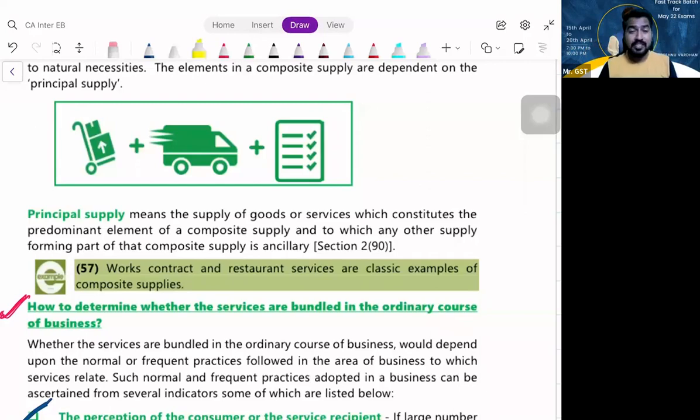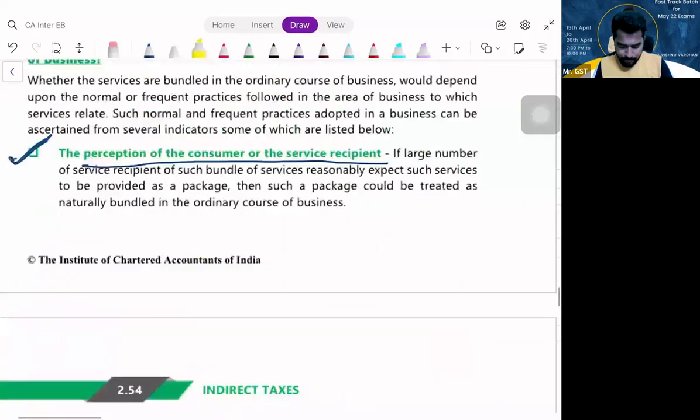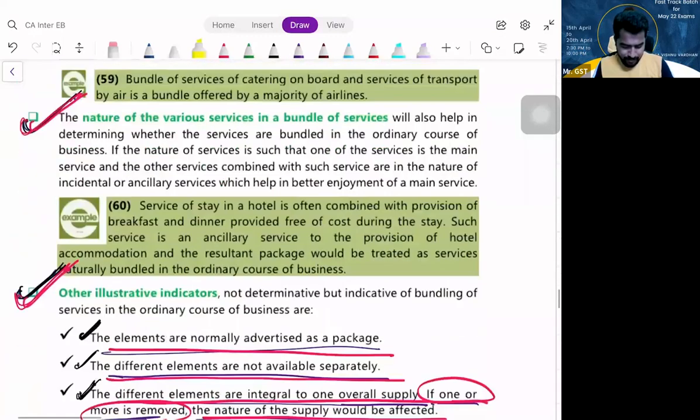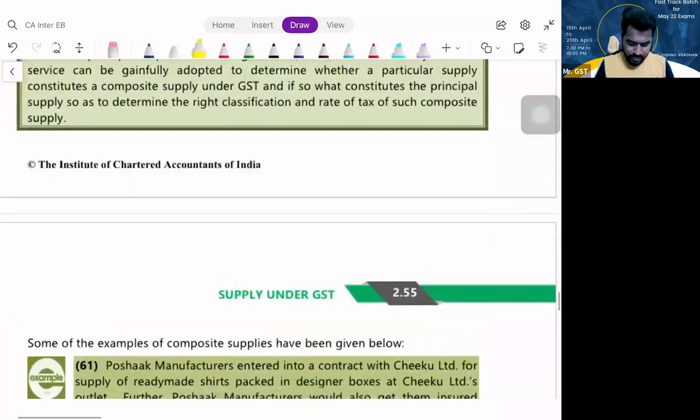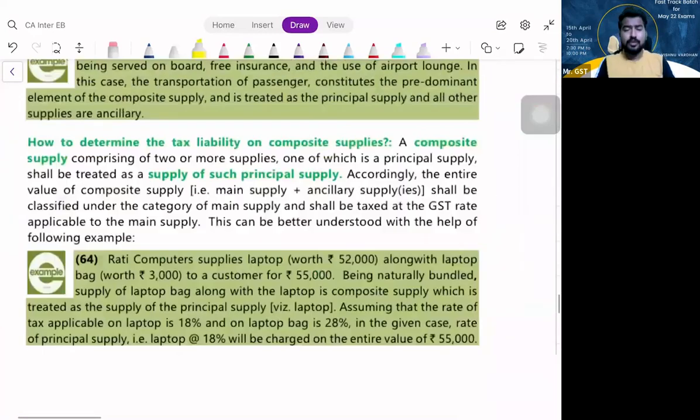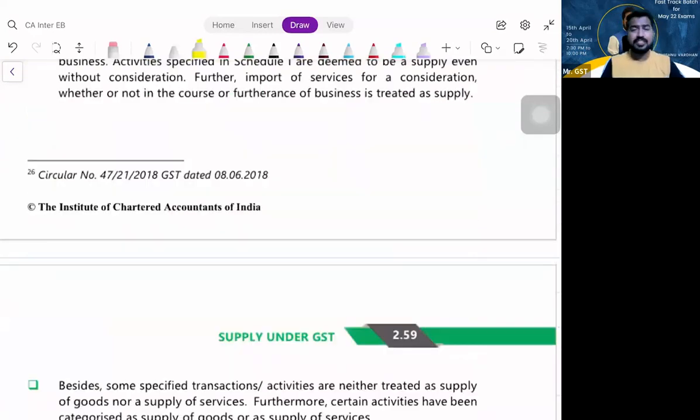So, clear? Those who have answered wrongly, shall we proceed? That is what section 8 is all about. So with this, briefly we have covered chapter 2, supply.